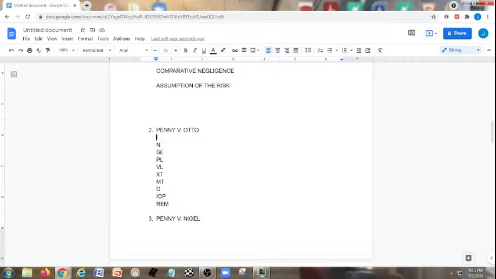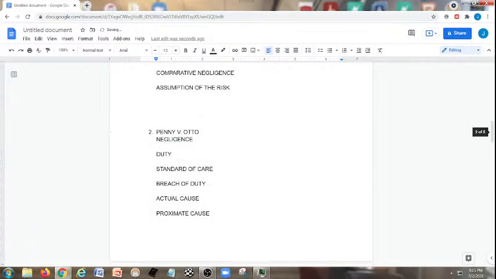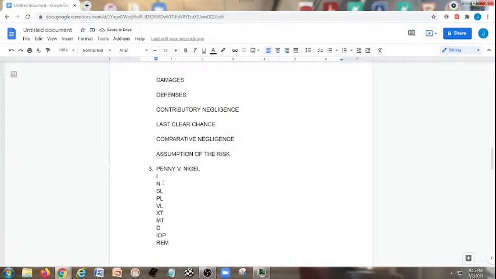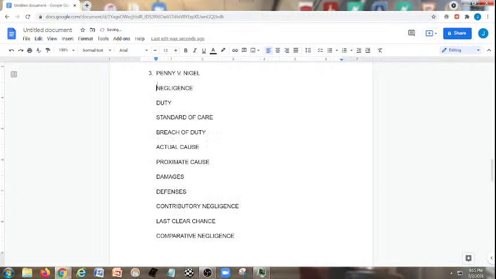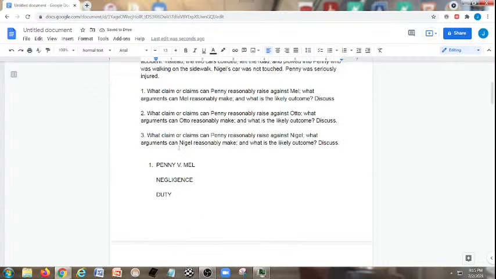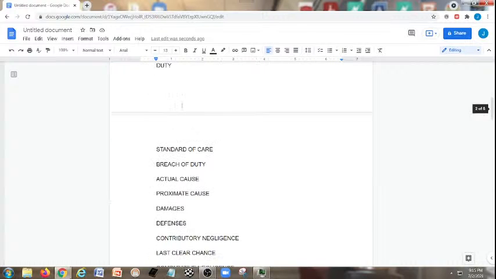So we want to make sure that we paste this in for Otto to save our time, and then coming down here for Nigel as well. Okay, excellent. Now, coming back up here to Mel, we want to make sure to pay close attention to that first paragraph dealing with going 35 in a 30. That's going to deal with breach of duty under negligence per se.